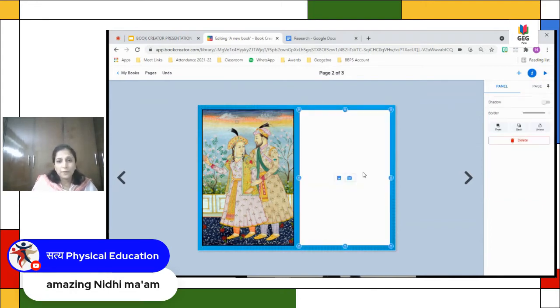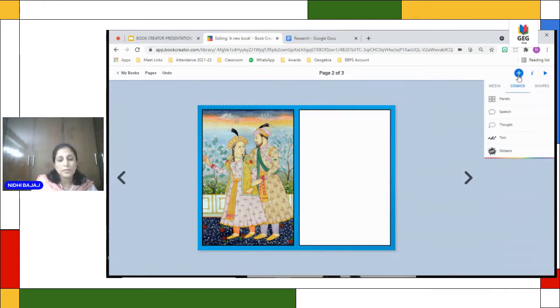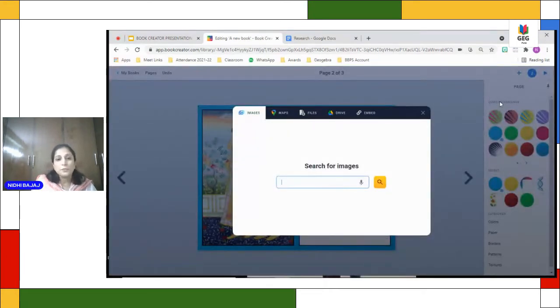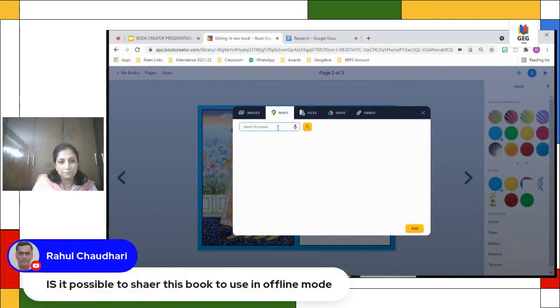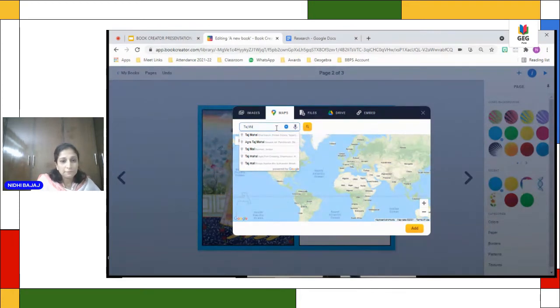Now I want to find the location of Taj Mahal. Where is it? So I'll go to my plus sign here because I want to add an element. Book Creator has a map feature too in import. So I go to maps feature, write Taj Mahal, Agra, and add.